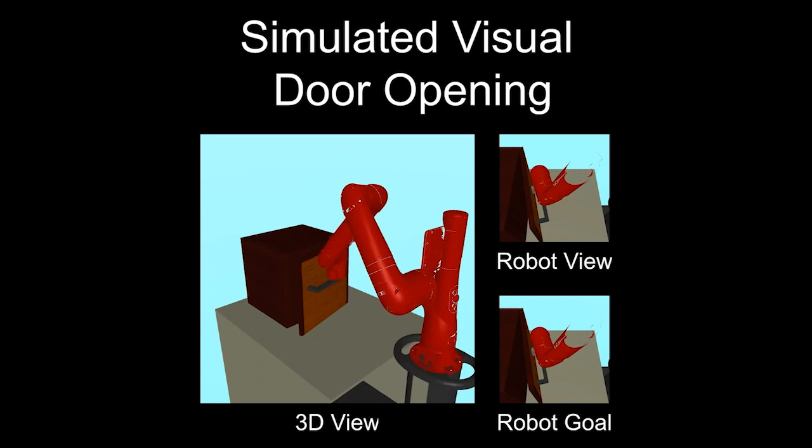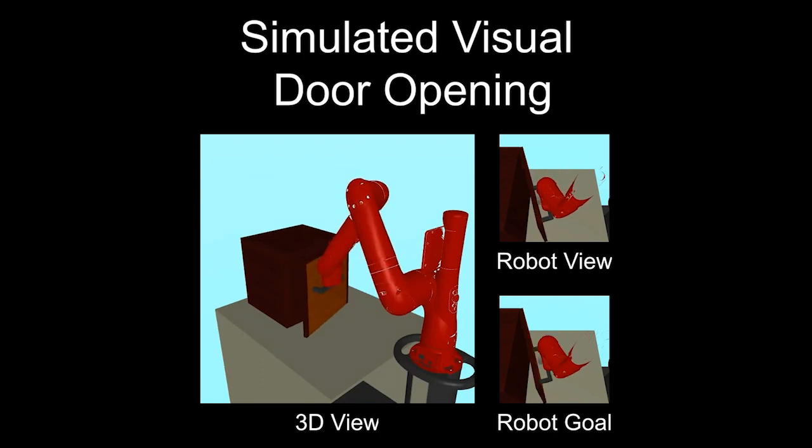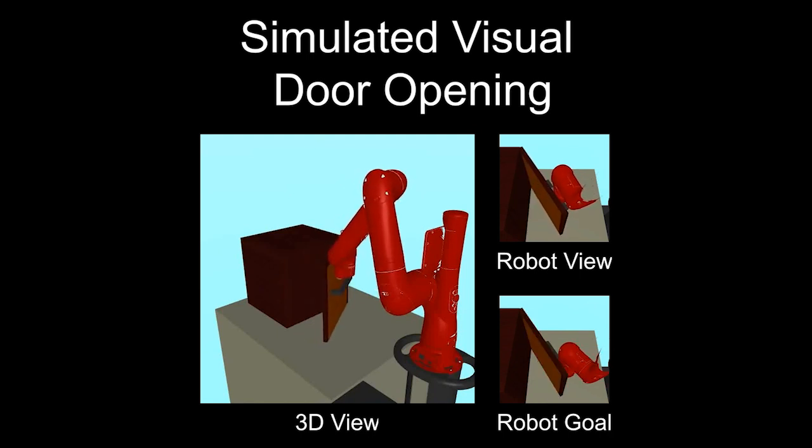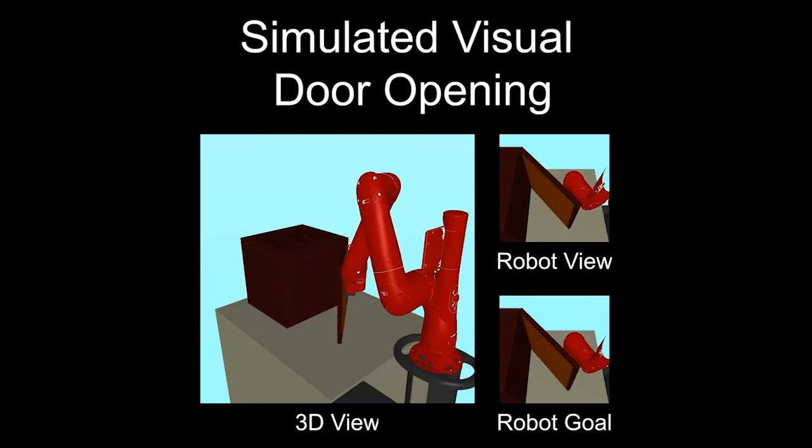We see the policy trained with Skew-Fit accomplishing the simulated tasks. In the middle, we see a third-person view of the robot. In the top right, we see what the robot sees. And in the bottom right, we see the goal image. In this task, the robot must move its hand up and over the door handle and pull it to its correct location.